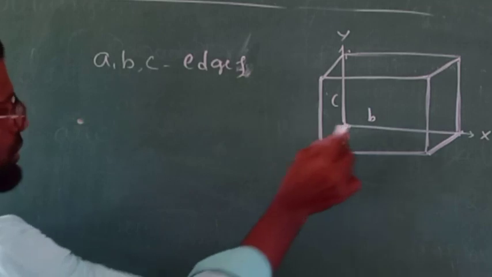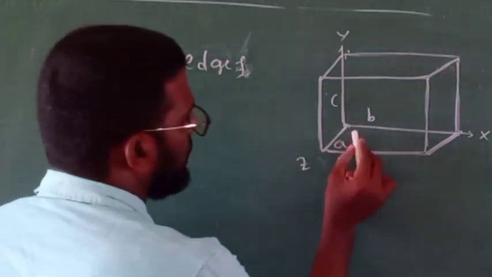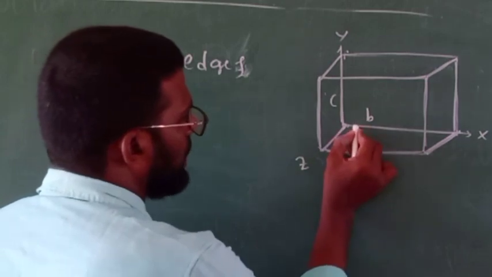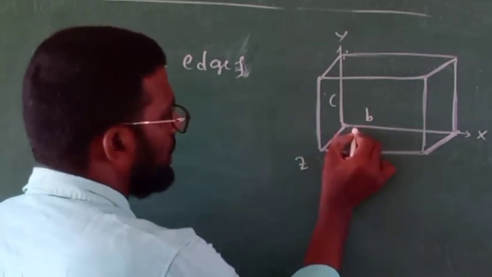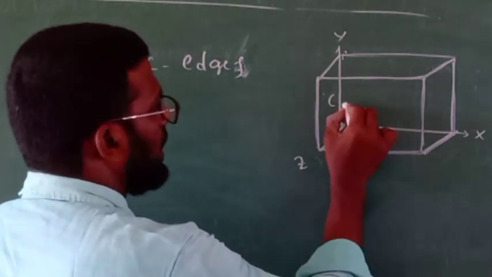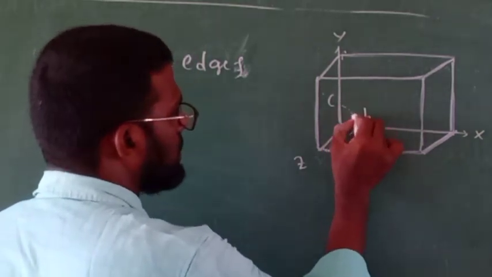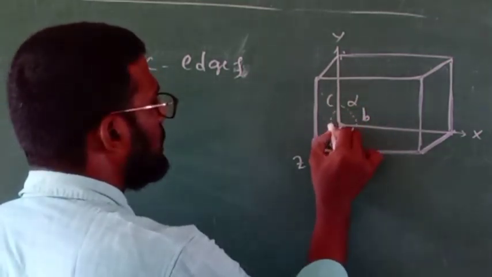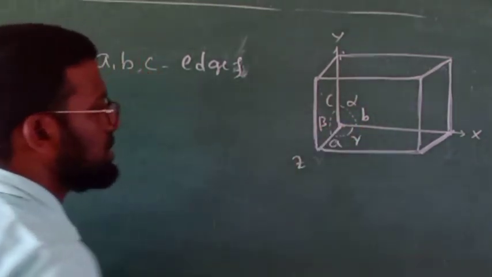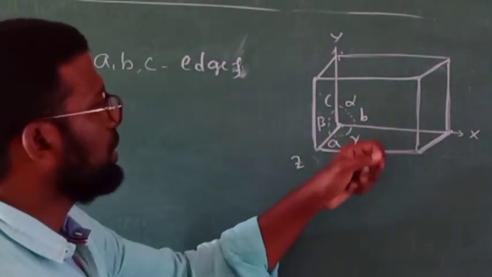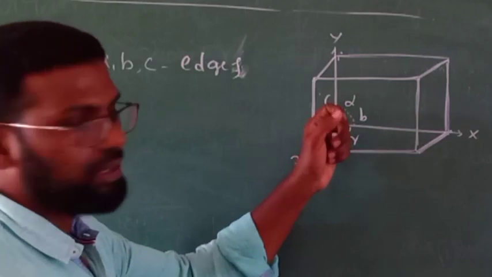Next, the angle between the edges A and B is gamma. The angle between B and C is alpha. The angle between C and A is beta. So let us consider there are three different angles between AB, BC and AC.